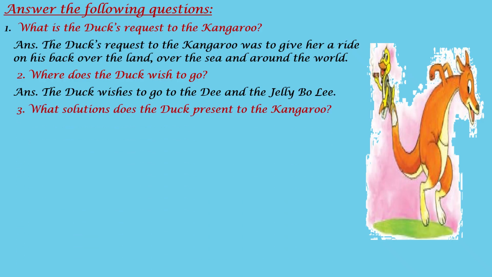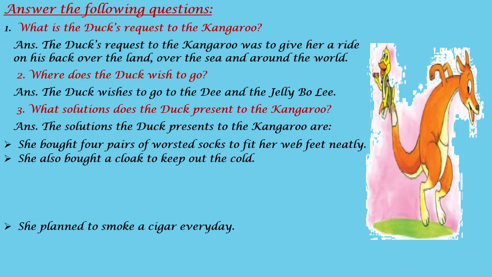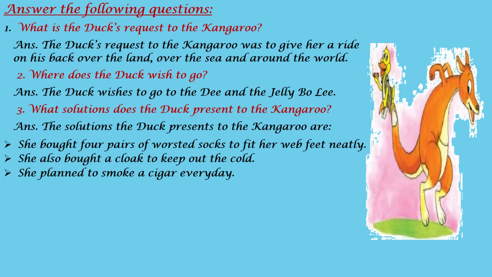What solutions does the duck present to the kangaroo? She presented various solutions. She bought 4 pairs of worsted socks to fit her web feet neatly. So she bought 4 pairs of socks. She also bought a cloak to keep out the cold. She planned to smoke a cigar every day.